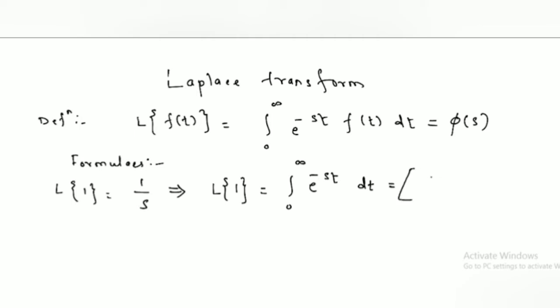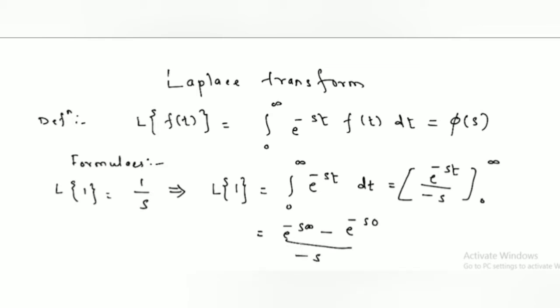Integration of e raised to minus st is e raised to minus st upon minus s between the limits 0 to infinity. Now we substitute the upper limit minus lower limit: e raised to minus s infinity. These limits are for t only, so we substitute t as infinity, minus the lower limit e raised to minus s into 0, divided by minus s.